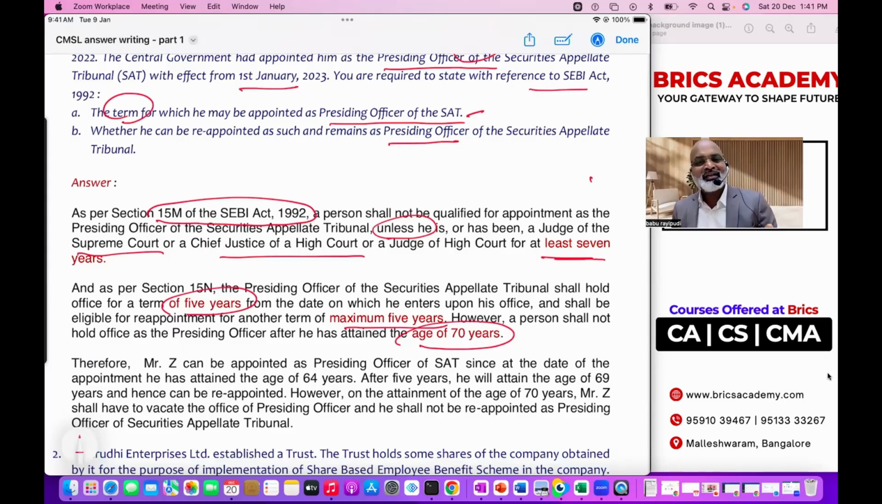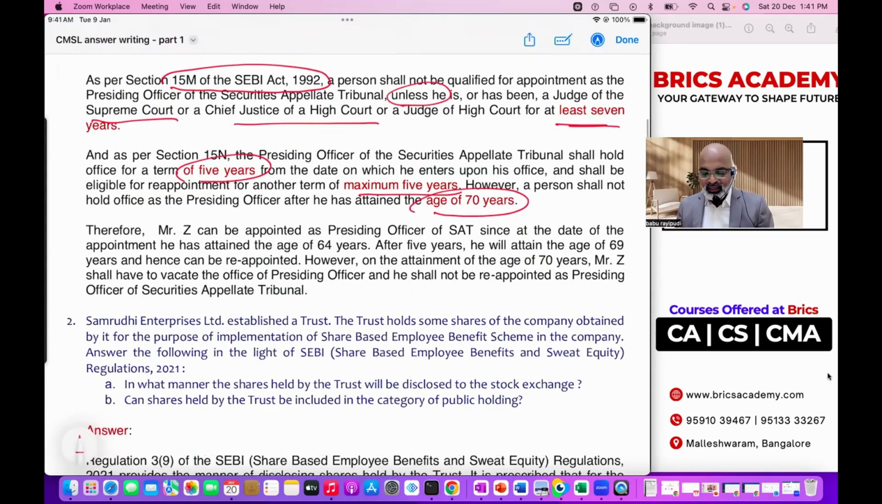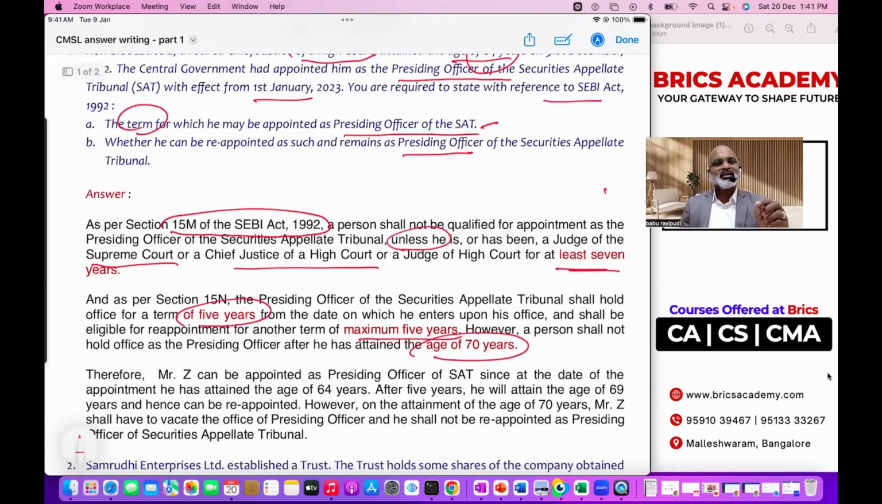So you clearly mentioned that presiding officer may be appointed for SAT for 5 years. He may be reappointed also for another 5 years, but both 5 years plus 5 years should not cross his overall age of 70 years. Now you are giving the answer. First question is what? What is the term? Second question is what? Whether he can be reappointed. So in both the things you can explain in 2 points, A and B, otherwise in one paragraph.